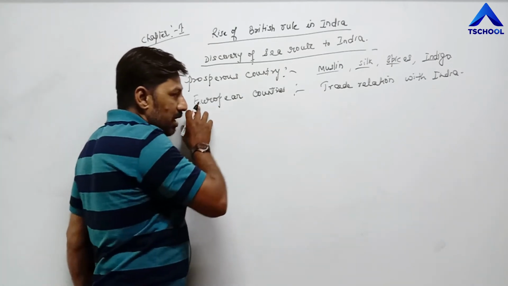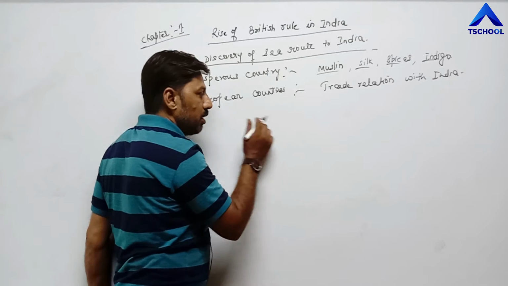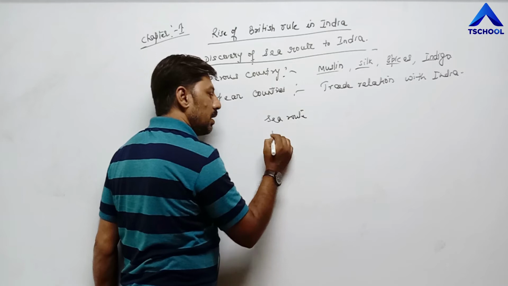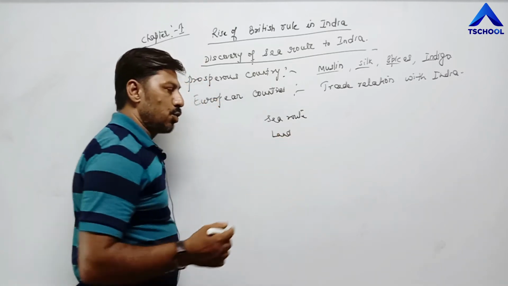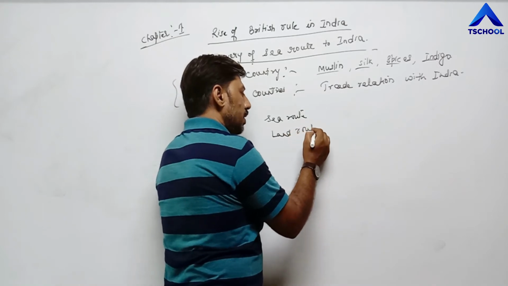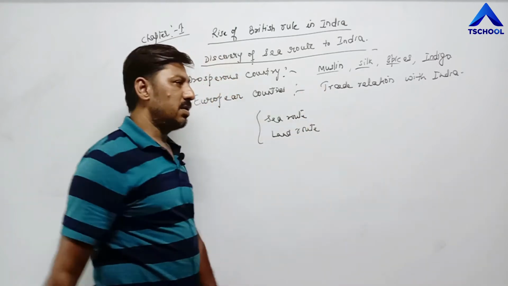European countries were approaching India through sea route and land route. At that time air route was not developed, so through sea route and land route they were trying to approach India.